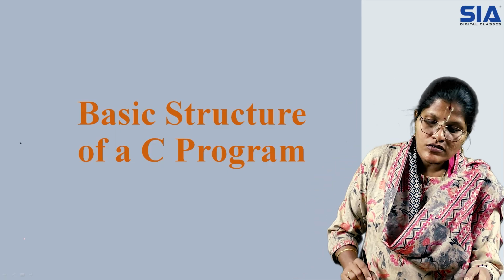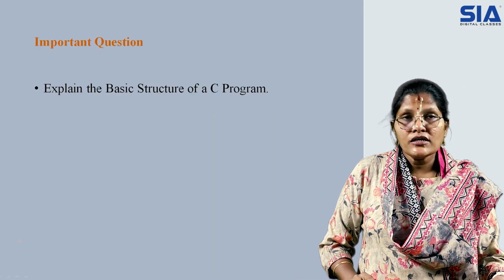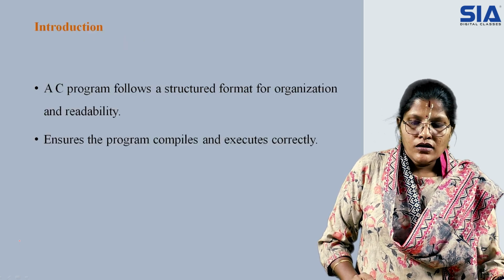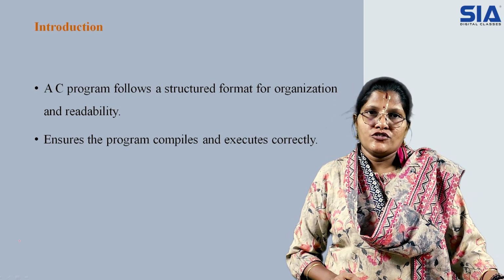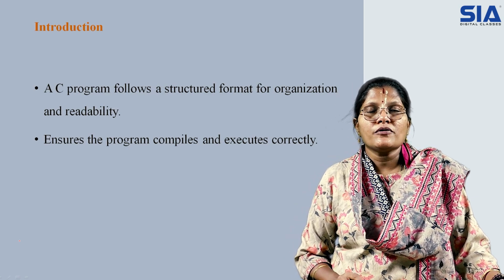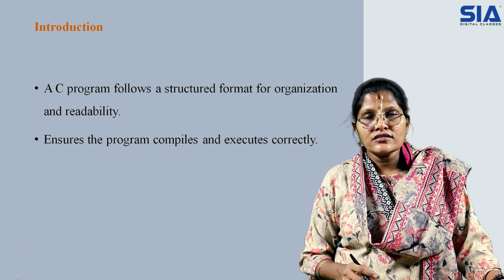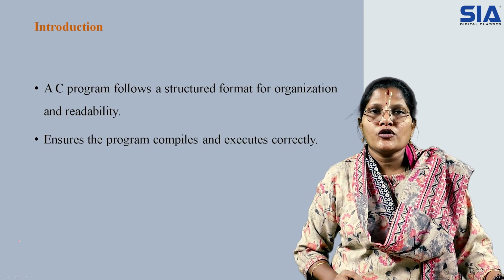Today we are going to discuss the basic structure of a C program. A question which may come in the paper would be: explain the basic structure of a C program. Now, what is a program? A program is a set of instructions grouped together in order to perform a certain task. Whenever we say task, it is nothing but a single execution or a single particular statement which you want to execute.